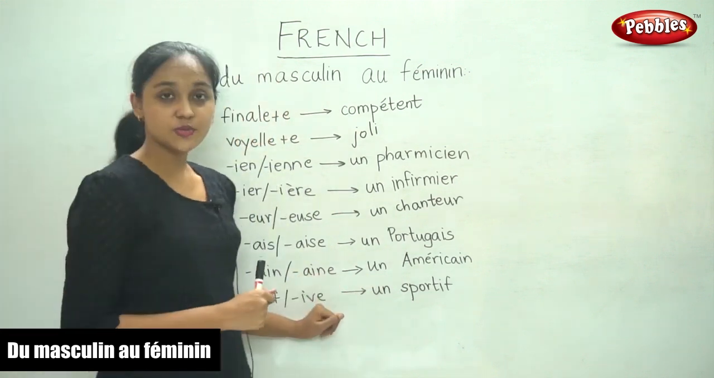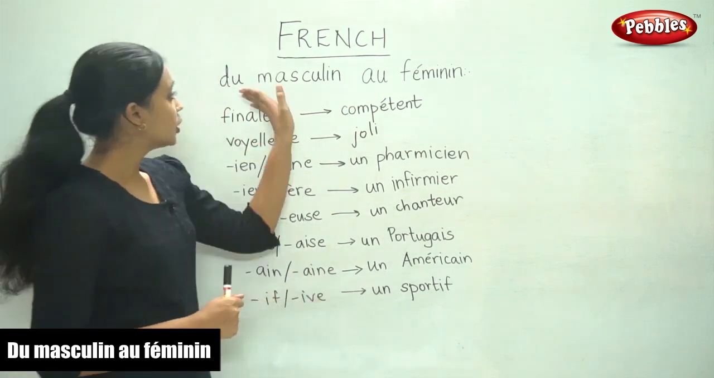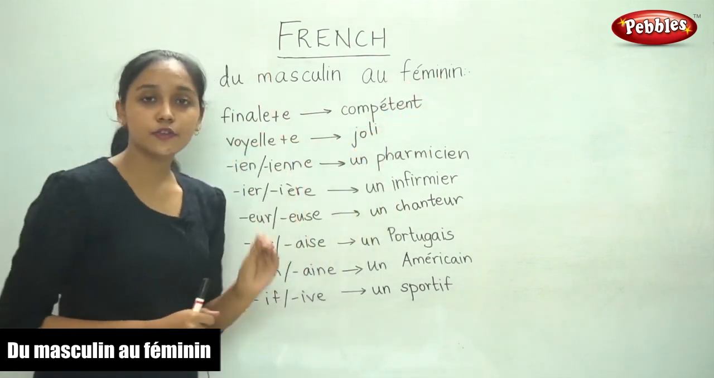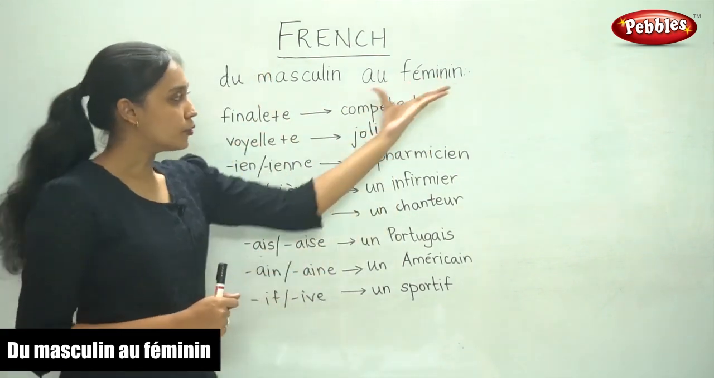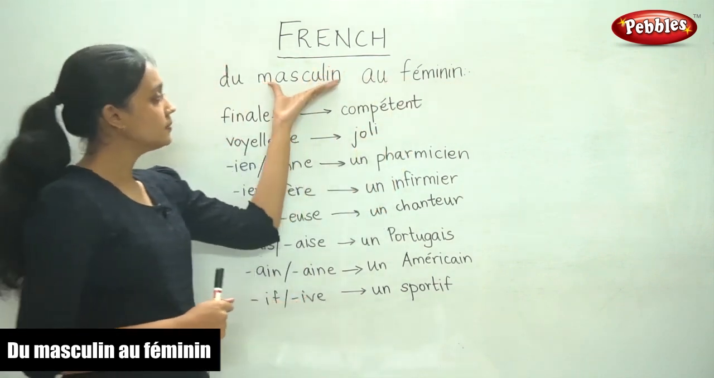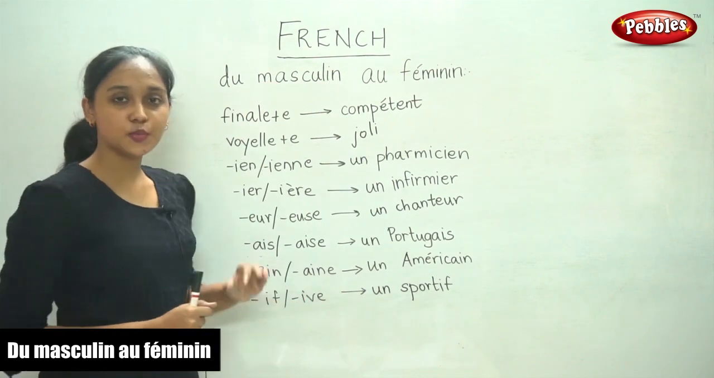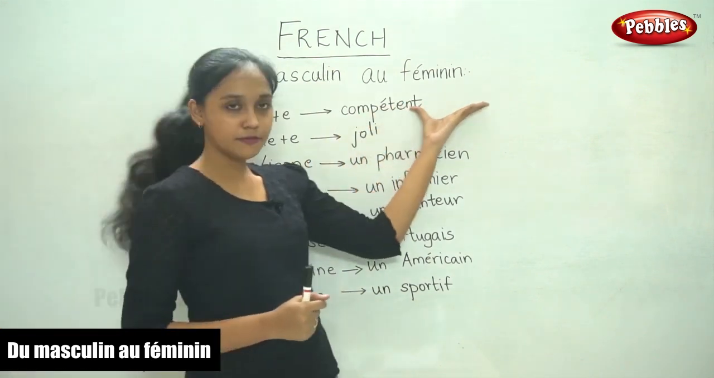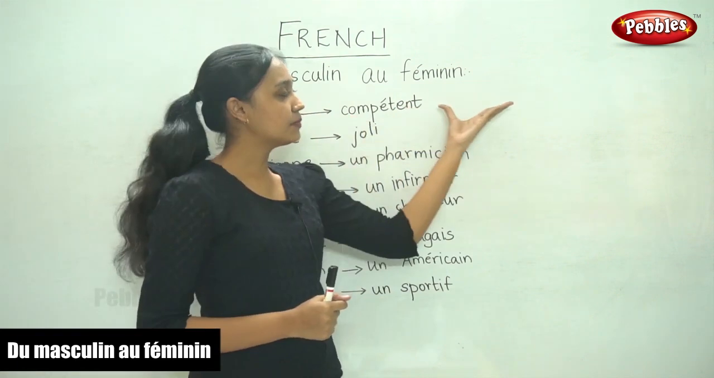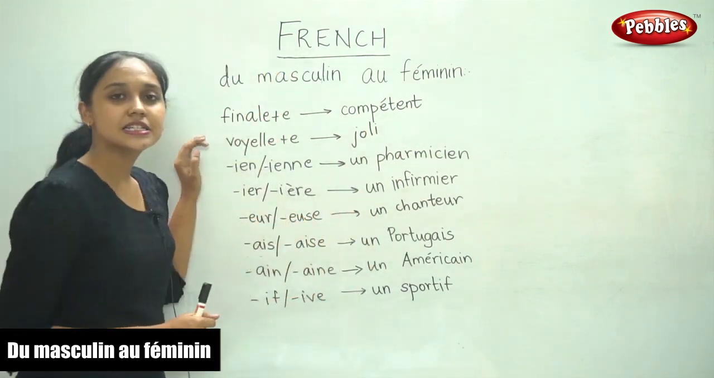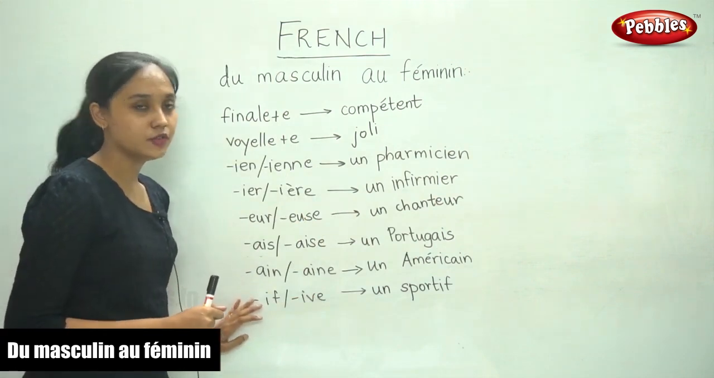The next words we are going to form are the masculine or feminine. We are going to form the feminine form from the masculine form. So here are different ways in which the masculine form can be changed into the feminine form. So these are some examples of the rules.